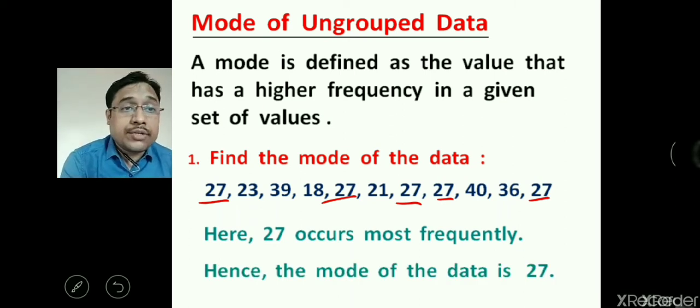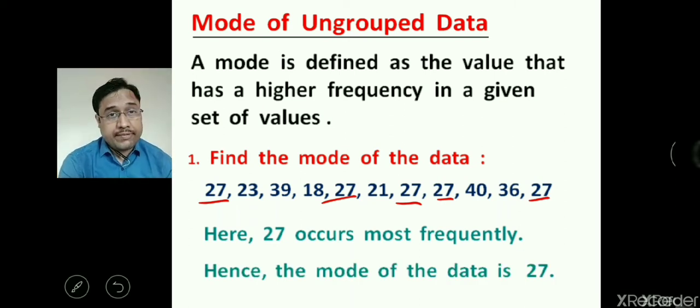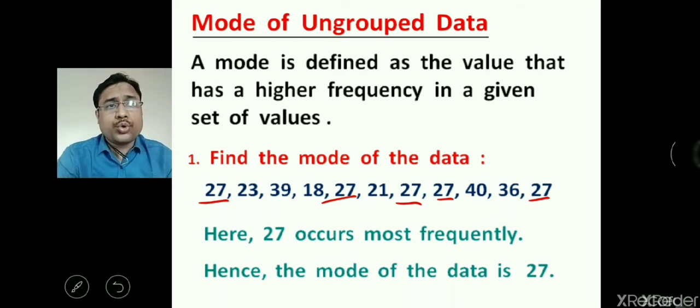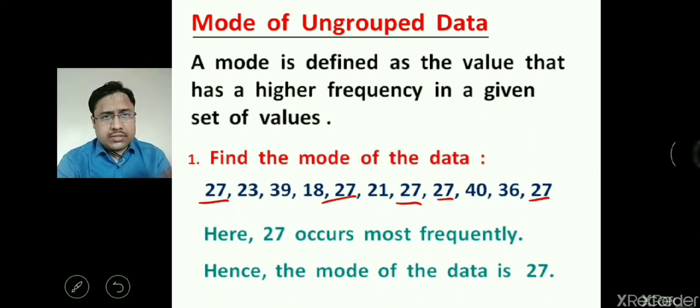So we can say the mode of the data is 27, because 27 has the highest frequency in the given set of data values. Here we have seen the mode of ungrouped data, meaning data which is not classified into groups. Only the raw data is given, and you have to find the frequency from there. So you only find the value which has the maximum frequency.